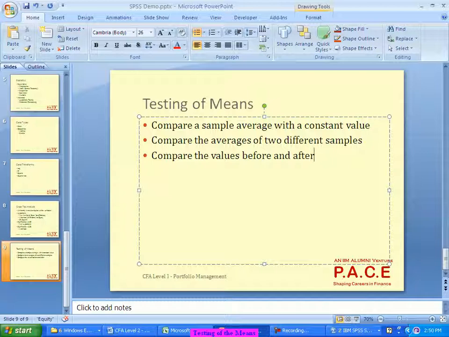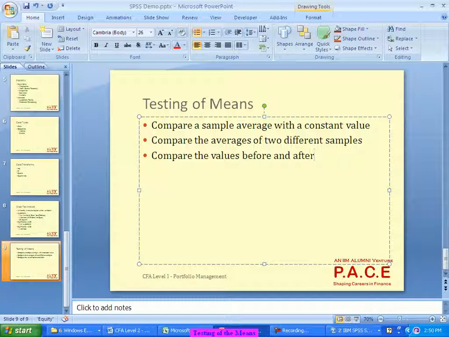Probably like another example, training. Before training, these are the marks scored by people. After training, the same test administered, these are the marks they have scored. So is training really effective? Sometimes some organizations do that. Before the training, conduct the same test without declaring the results.